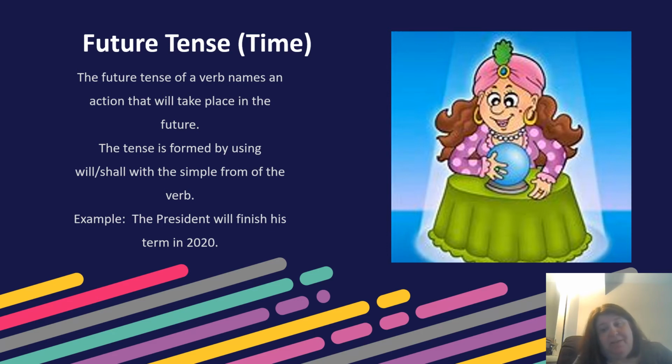Now, we're not going to get into a political thing here, because I'm not saying this is the end for Donald Trump or the beginning for someone else. It was just a sentence that I copied off of a lesson in the book. So the president will finish this current term in 2020. He may be in here for another term and he may not. But in this sentence, we can see that we have will in front of the verb finish, and that shows that it's going to happen in the future.